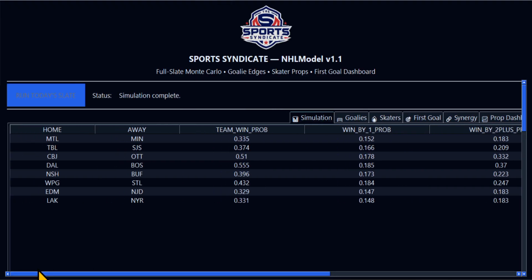Let's get into the NHL model. If you're new here, let's go over the model. Just follow along. I made the cursor real nice and big so you can follow along, okay? So let's get into it.